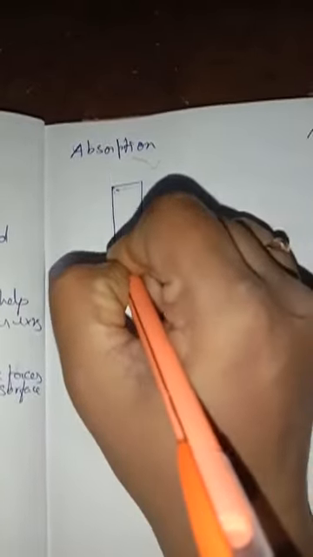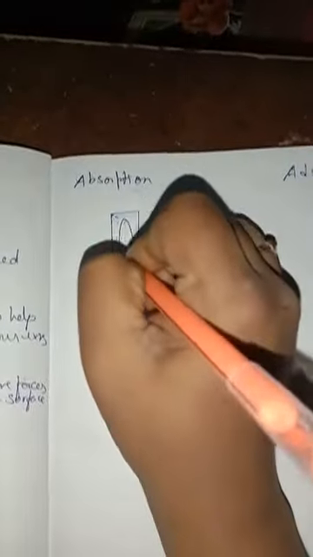So here, if you take any substance, whatever molecules are there, they are completely absorbed. In adsorption, only on the surface, only the molecules will be present. This is called absorption, this is called adsorption. Okay, this is called absorption and this is called adsorption. Understand the difference between adsorption and absorption.